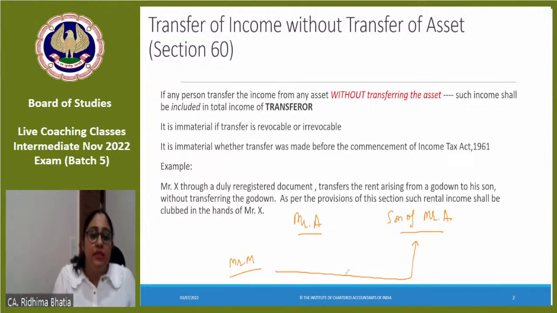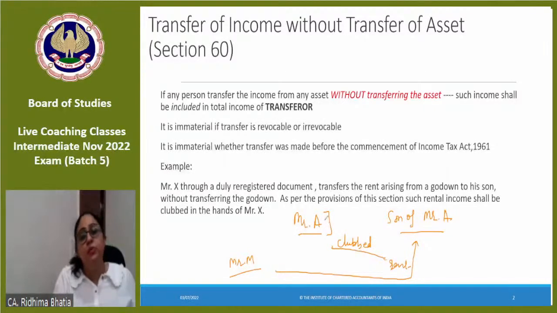Hence, in this provision, whatever rent amount Mr. A का son is getting would be clubbed in Mr. A's hand. Okay. So if I'm diverting my income, but I'm not transferring the asset, so rightfully who is the owner? Obviously Mr. A is the owner.